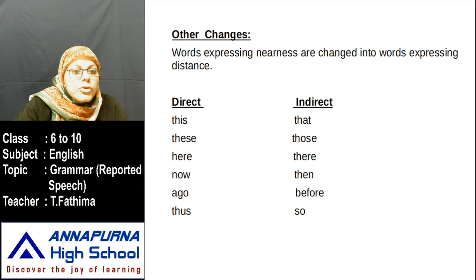These will change to those. If it is near, you say these. Give me these chocolates, give me these pens, give me these books. When they are very far from you, you use those. Close that window, close those windows, you say. Here, there, now, then. Now means at present, then means once upon a time. Ago, before. You need to learn these words by heart, children. You must know them very perfectly. Thus, so.